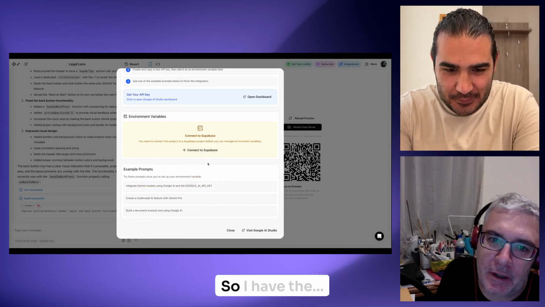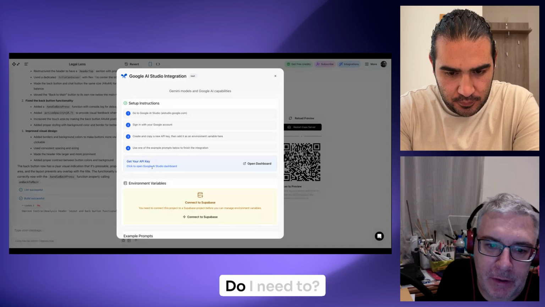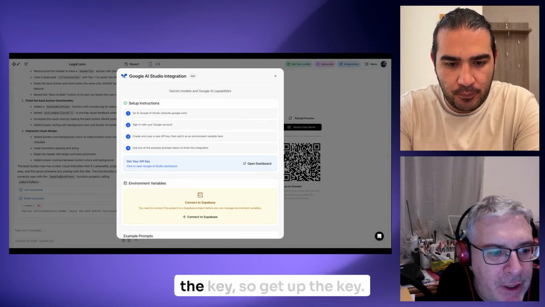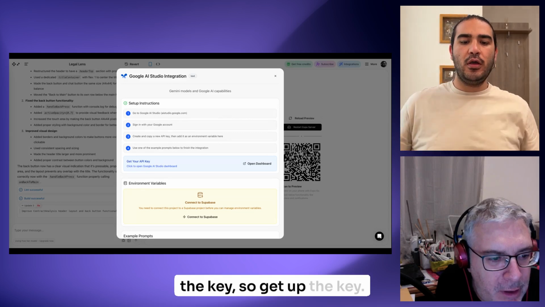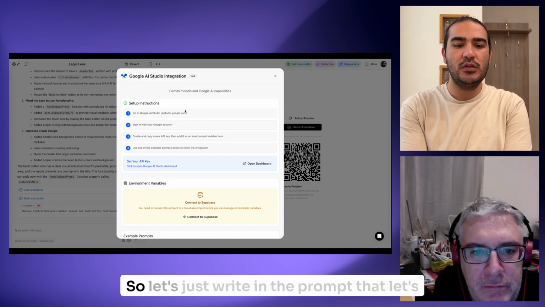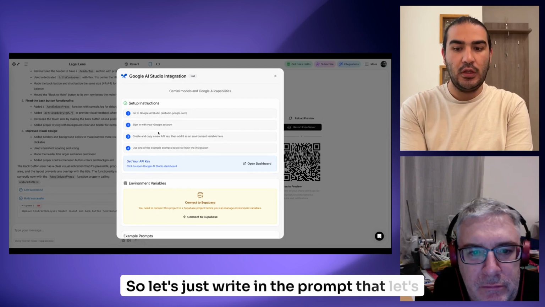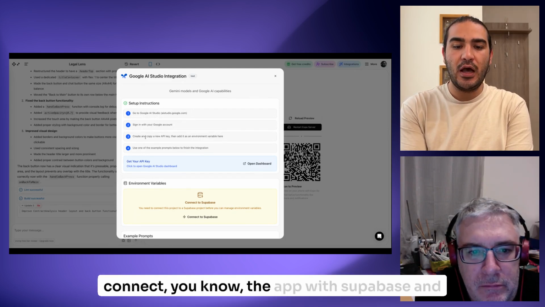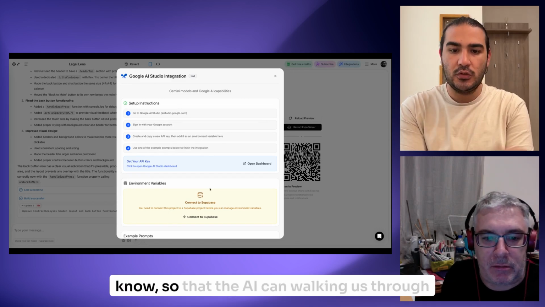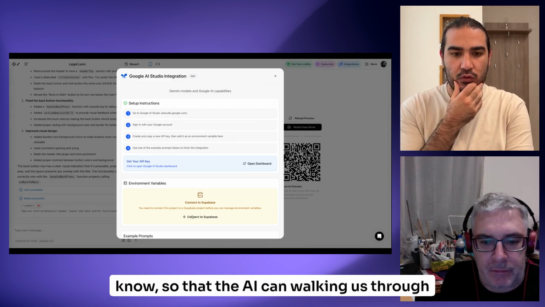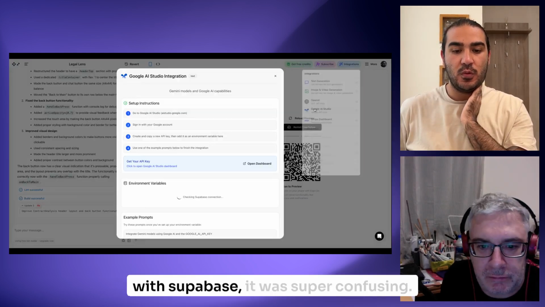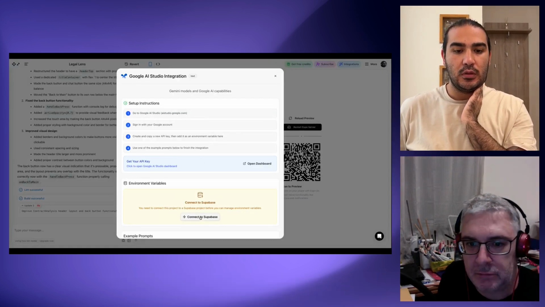So I have the key. Get API key. So I got the API key, and there's still one more thing. So let's just write in the prompt that let's connect the app with Supabase, and then see what the steps are, so that the AI can walk us through this. Because for me, also, the first time I wanted to connect with Supabase, it was super confusing.